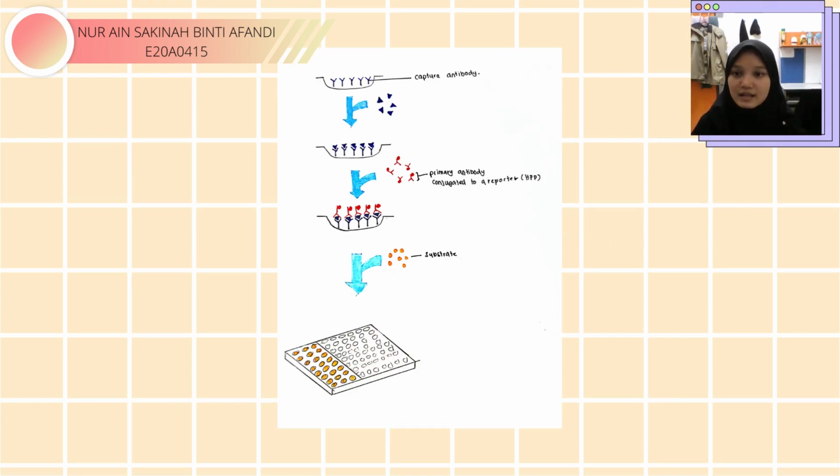In an ELISA, the antigen, which is the target macromolecule, is immobilized on a solid surface, which is a microplate, and then covered with a specific antibody that is linked to a reporter enzyme. The sample that is added contains antigen of a particular infection, so we can diagnose that particular disease. The antigen will specifically interact with the antibody. After that, we will do a washing step for each stage.